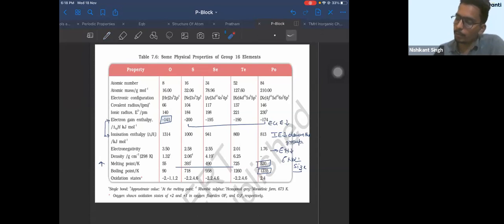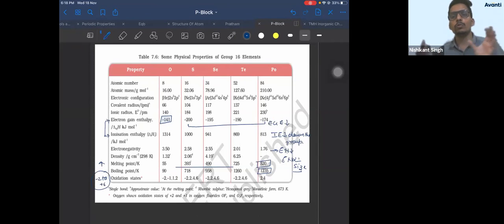So now boiling point is done, melting point is done. Oxidation state: they show oxidation states from -2 to +6. We'll discuss it in chemical properties. They can show oxidation states in the range of -2 to +6: -2, -1, 0, +2, +4, +6. These are the oxidation states shown by them. Okay? All right. So let's move ahead.